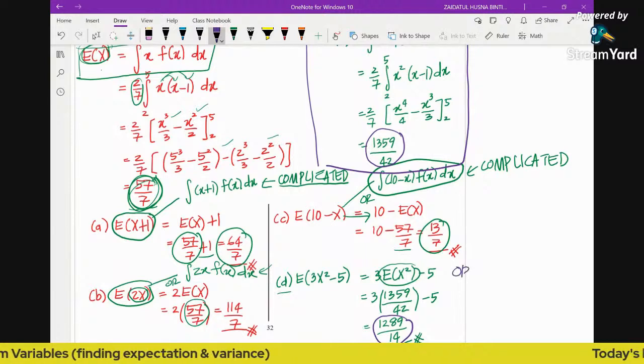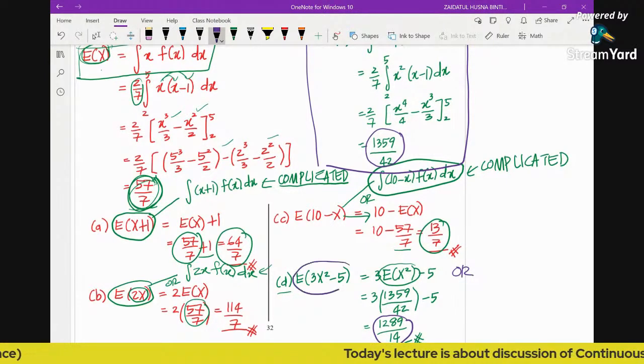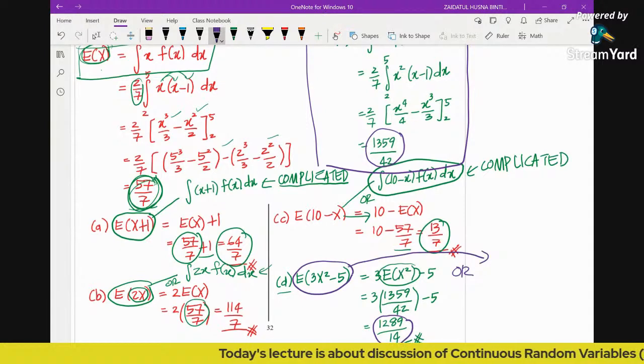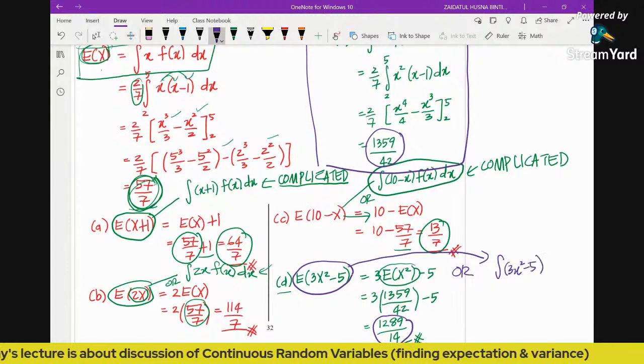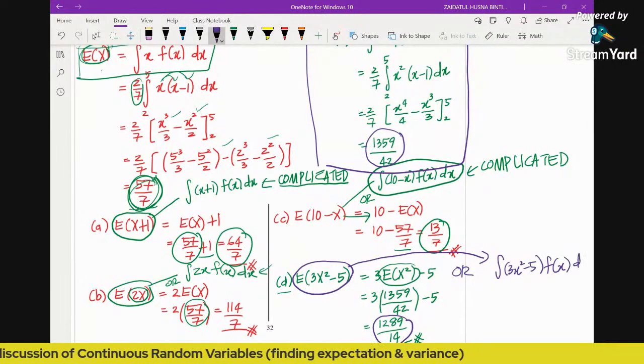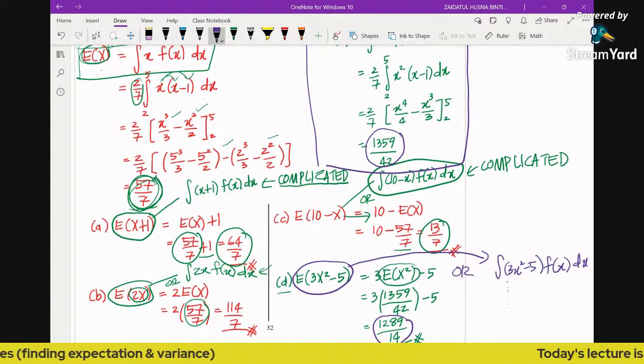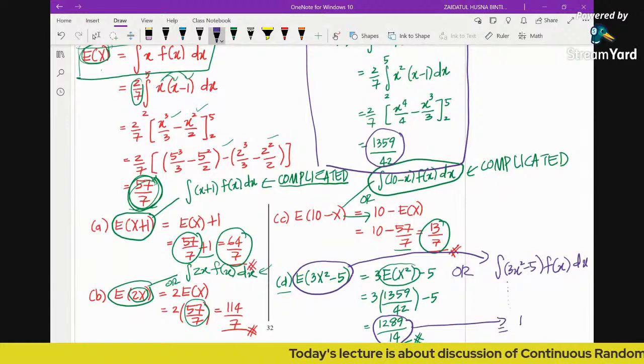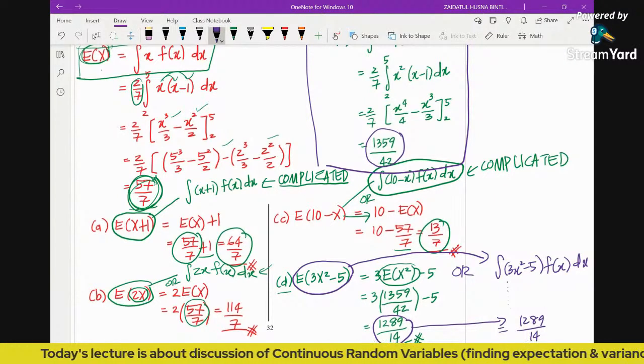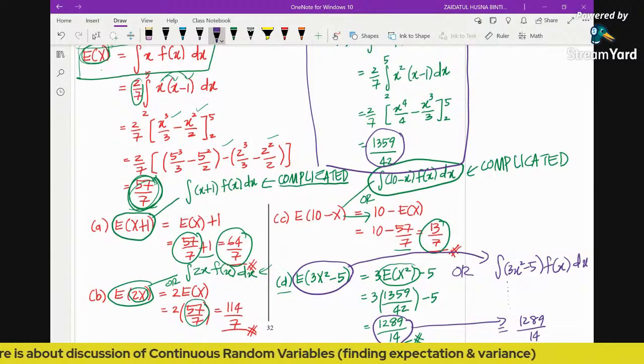Or again, if you don't want to use the property of expectation, you may just find the expectation of 3x squared minus 5 by integrating 3x squared minus 5 multiplied by the PDF that we have. Expanding the bracket, integrating the function and substituting limits will give you exactly the same answer, 1289 over 14. So that is how to find expectation for a continuous random variable.